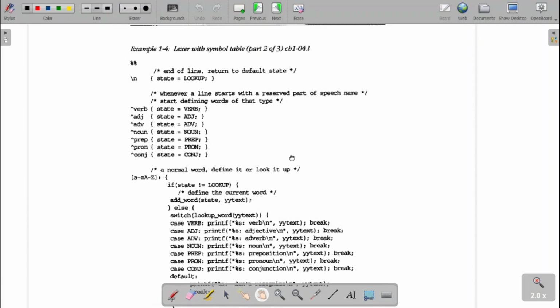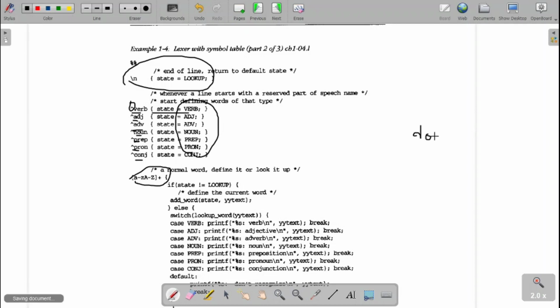Fine. So now if you look at the implementation of this one, first on a new line character, we set the state to lookup. Lookup is 0, remember. If the sentence begins with the caret symbol, what does the caret symbol indicate? If the sentence begins with a verb, then I will set the state as verb, adjective, adverb, noun, preposition, pronoun, conjunction. In these cases, I am going to set the state over there.